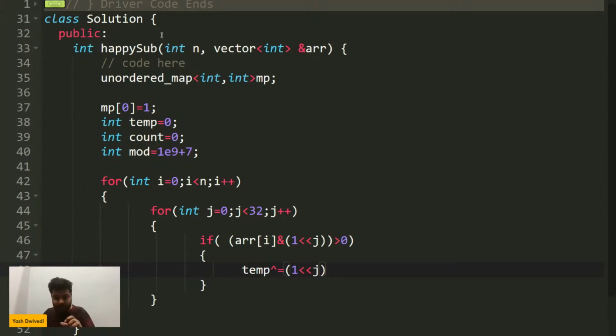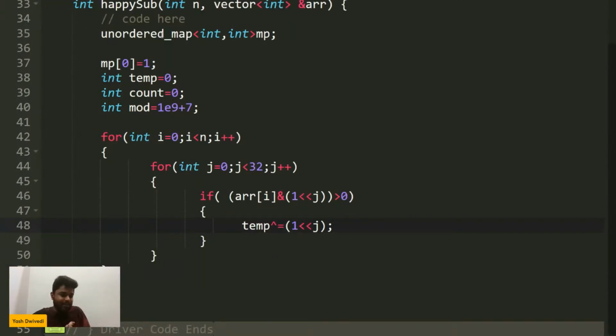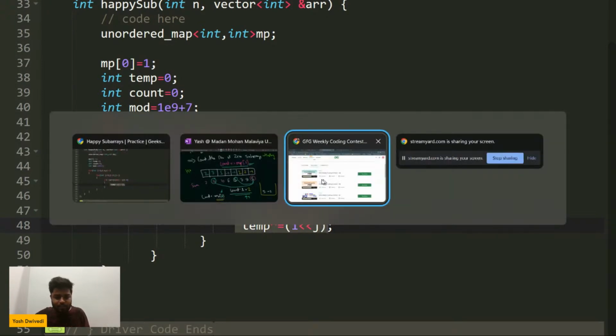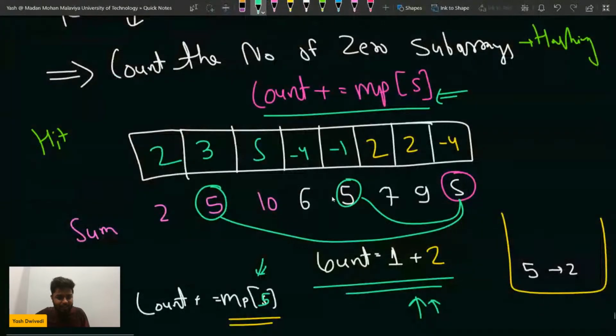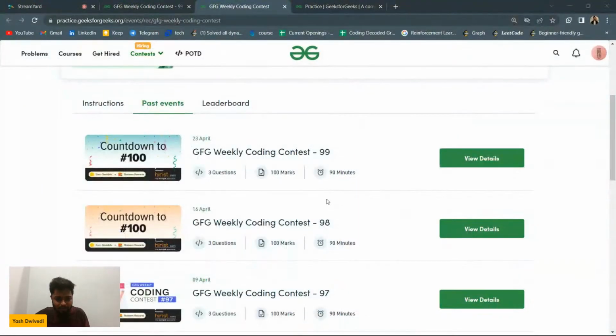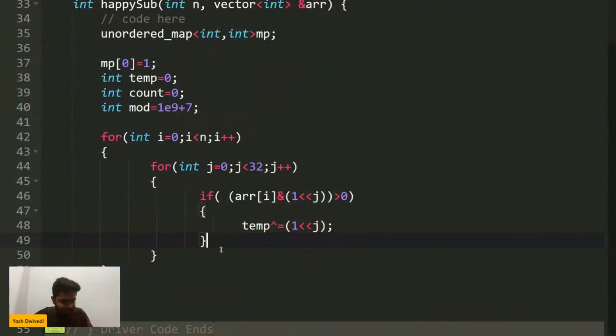Basically what I am indirectly doing is I'm not changing the elements, I'm changing the temp. I will take some example also. Give me a second, let me write a bit of code, then I will tell you. So I will take the xor of it. I will tell you why we are taking this as well. Don't worry about that part.